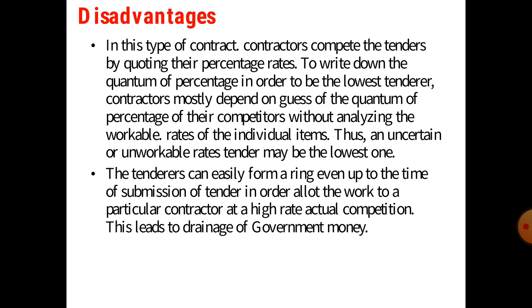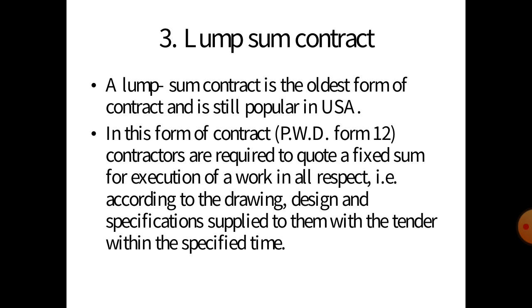The tenders can also be easily formed into a ring, even up to the time of submission of the tender, in order to allot the work to a particular contractor at a higher rate without actual competition. So these lead to drainage of government money. These are some of the disadvantages.